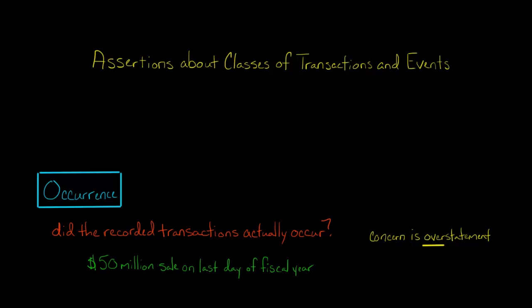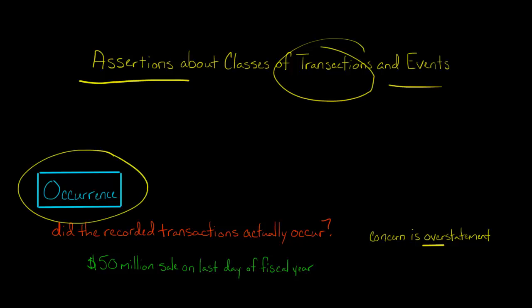In this video, I'm going to talk about the various assertions that management makes about classes of transactions and events. So let's start with occurrence. Did the recorded transactions actually take place? That's what occurrence is all about.